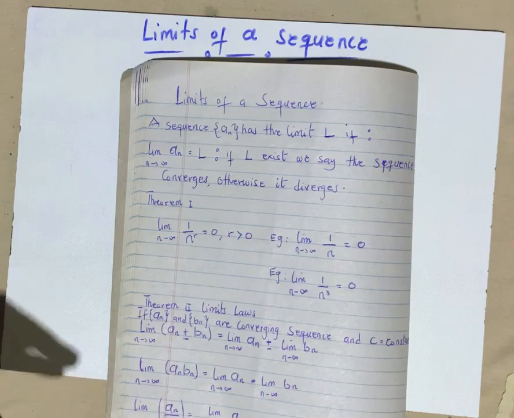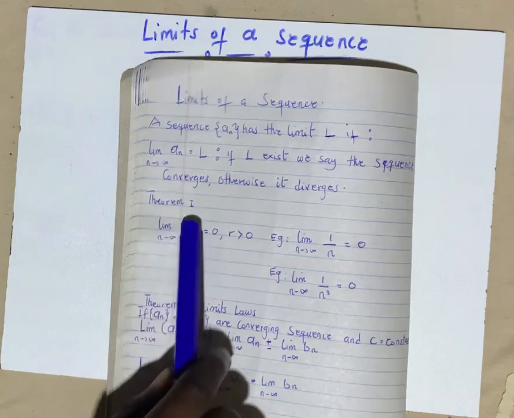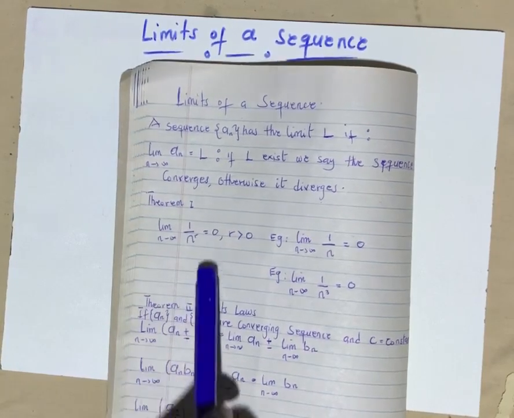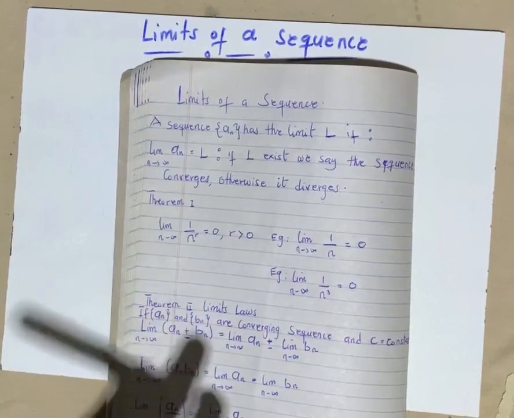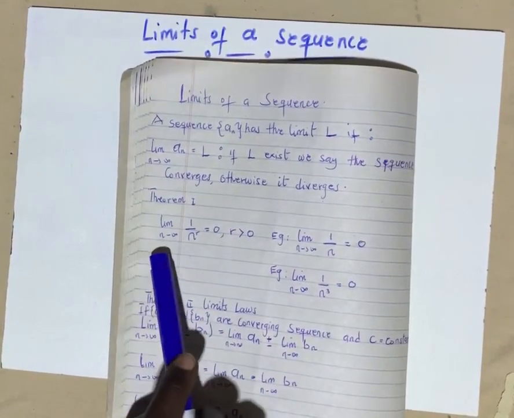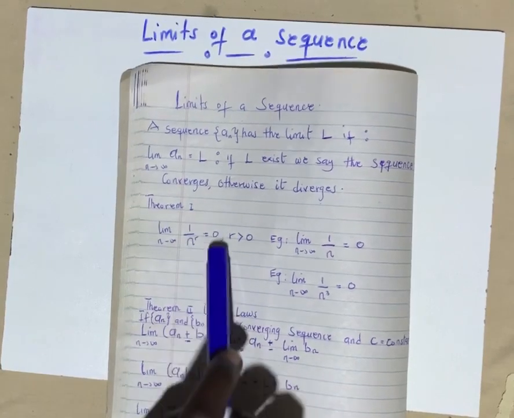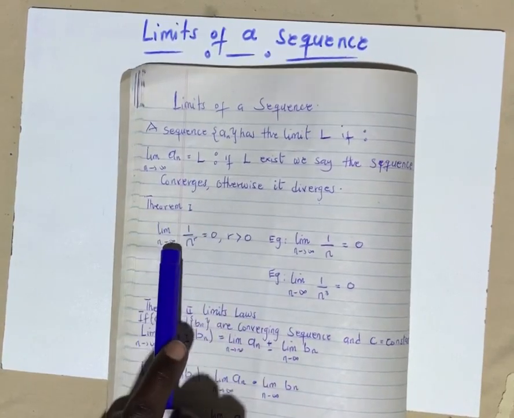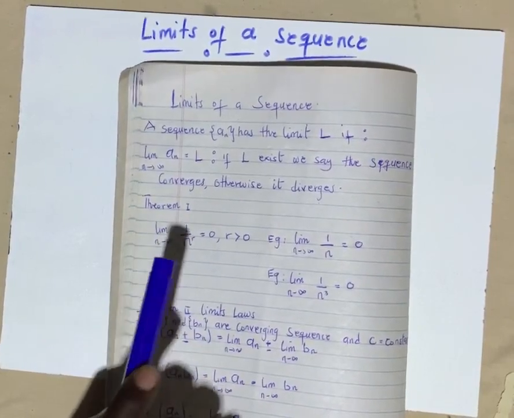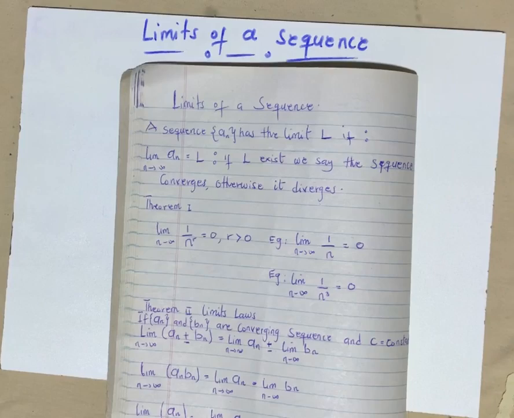We always take the limits, the majority of the time, when n is approaching infinity. Now it says when you have 1 over n to the exponent r, anytime we take the limit of something like this, it's going to automatically go to 0. Let's understand why. The limit of this function as n approaches infinity means wherever we see n, we are going to input infinity. Take a look at this scenario.